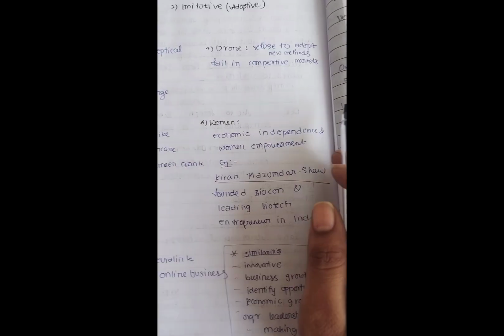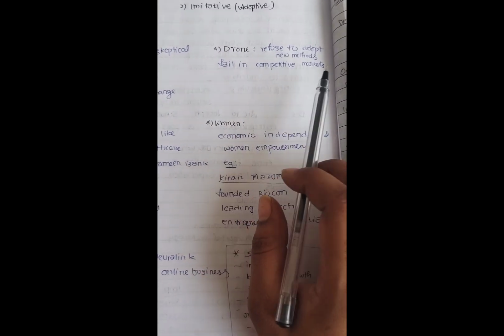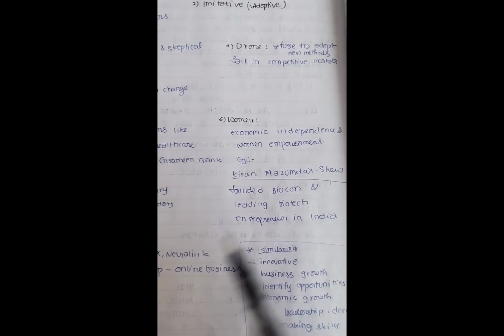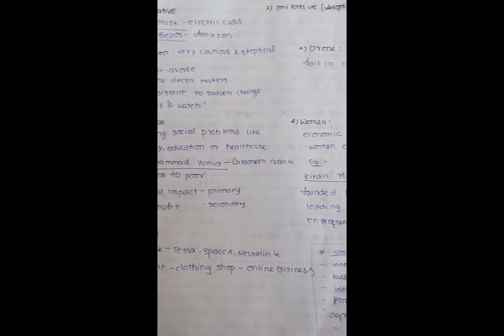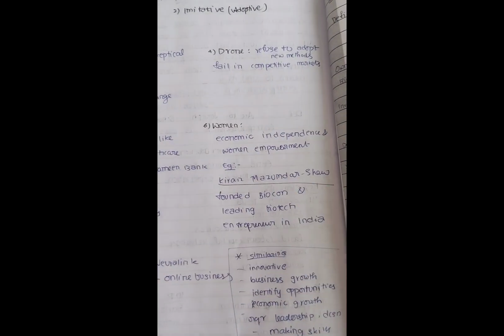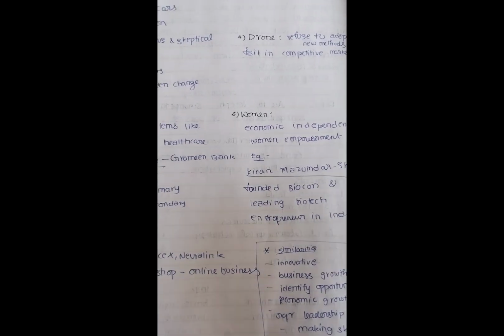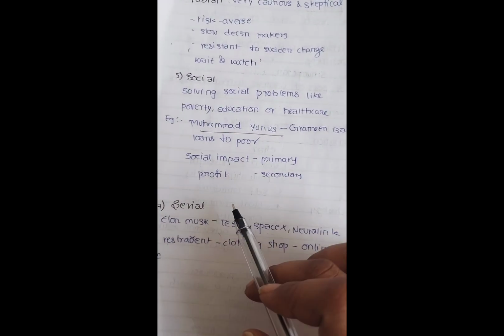Fourth one is drone entrepreneurship. In drone, they refuse to adopt new methods. These Fabian, they are slow. They will wait and watch, then they will adapt. But these drone, they just refuse to adapt new methods, so they fail in competitive markets. And the fifth one is social entrepreneurship.